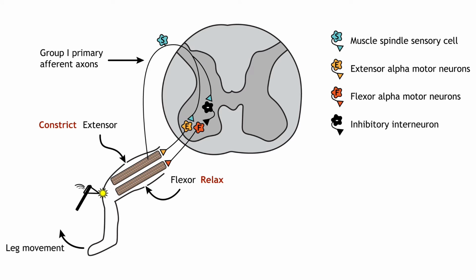The sensory neurons also synapse on interneurons within the spinal cord that are inhibitory, illustrated as the black neurons. These inhibitory interneurons then synapse on alpha motor neurons that innervate the hamstring, the antagonistic flexor muscle to the quadriceps, represented by the orange F neuron. When these motor neurons are inhibited, the hamstring muscle relaxes, allowing the contraction of the quadriceps to occur with more ease.